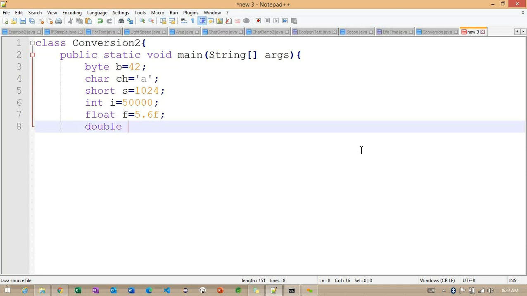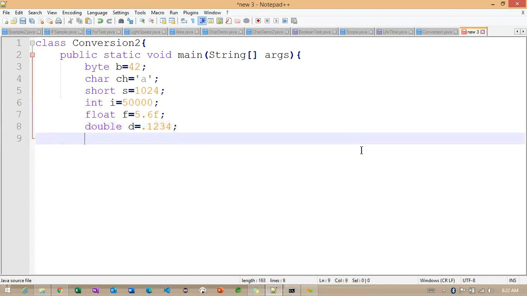Finally, double d equals .1234, and the result here. This result is important.